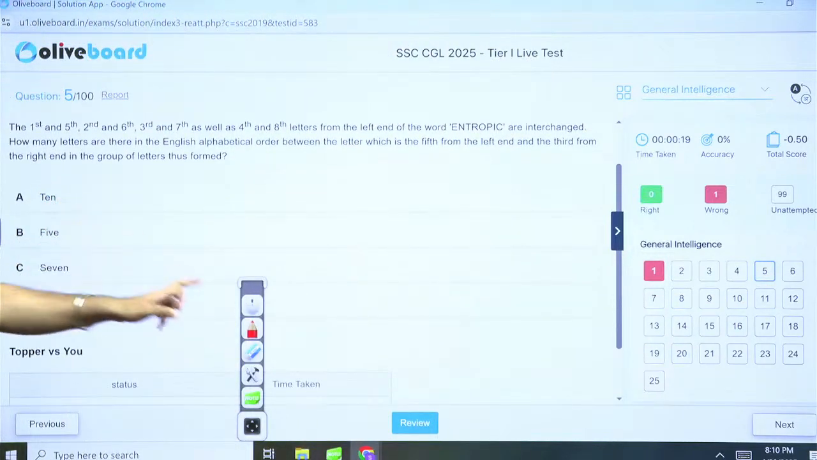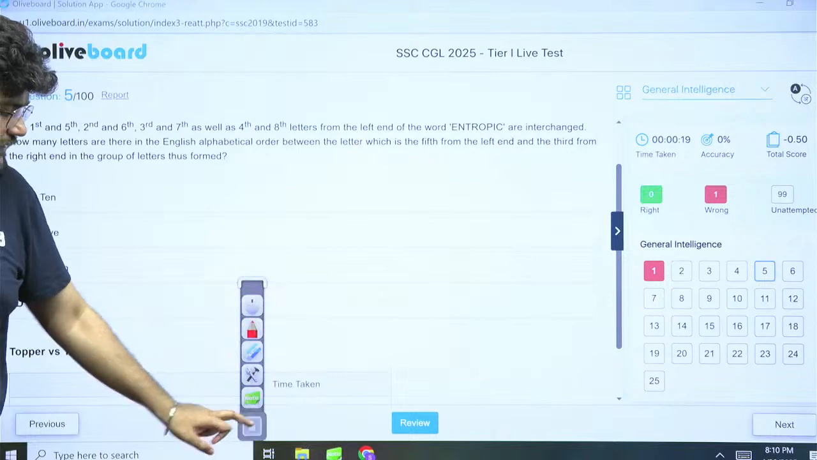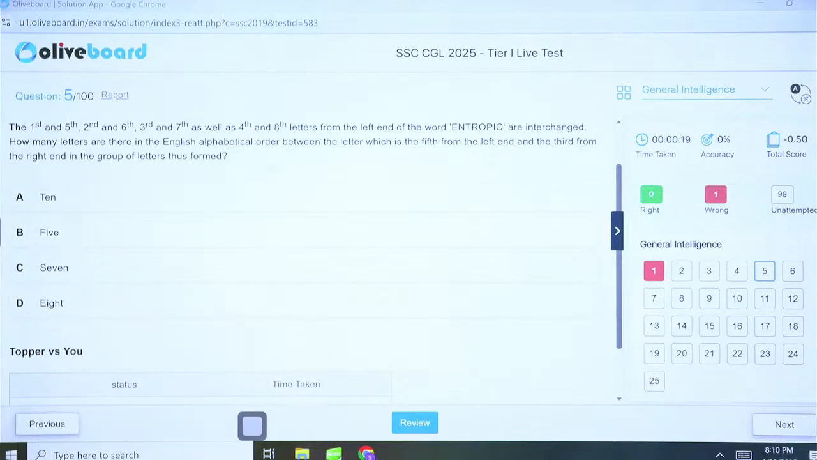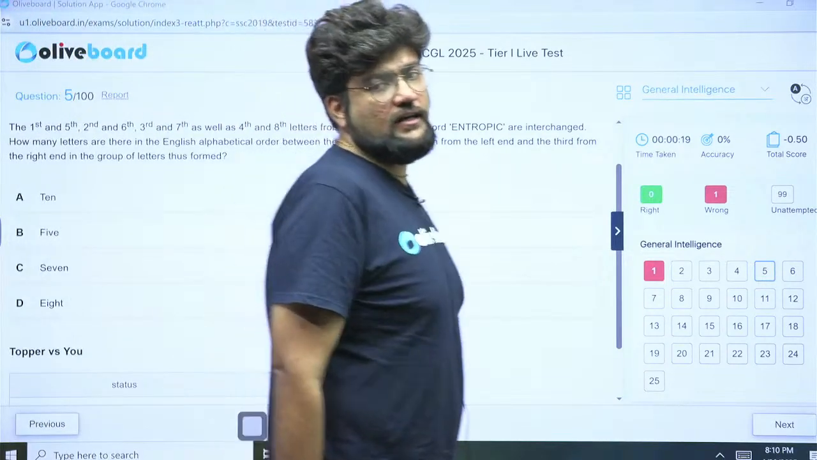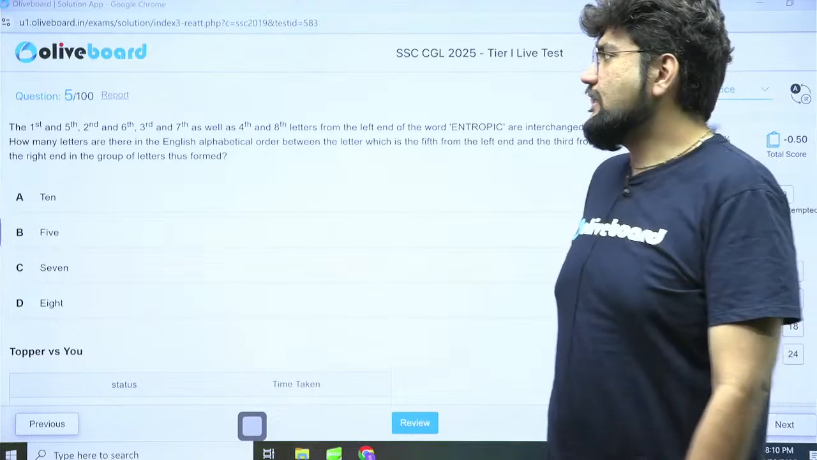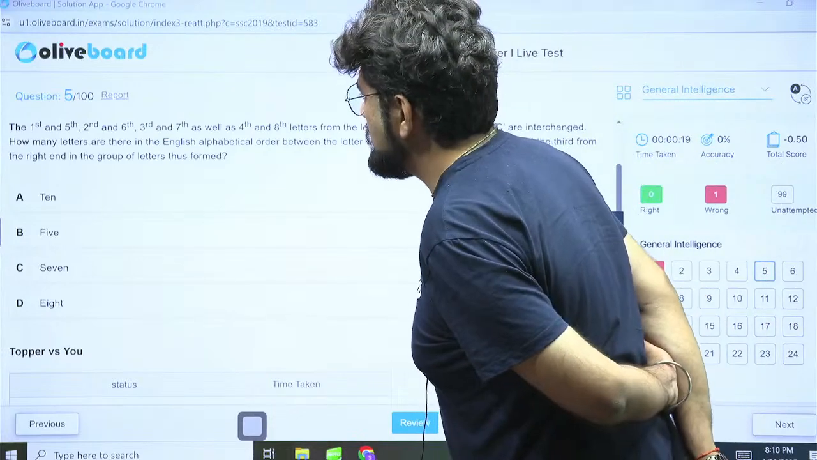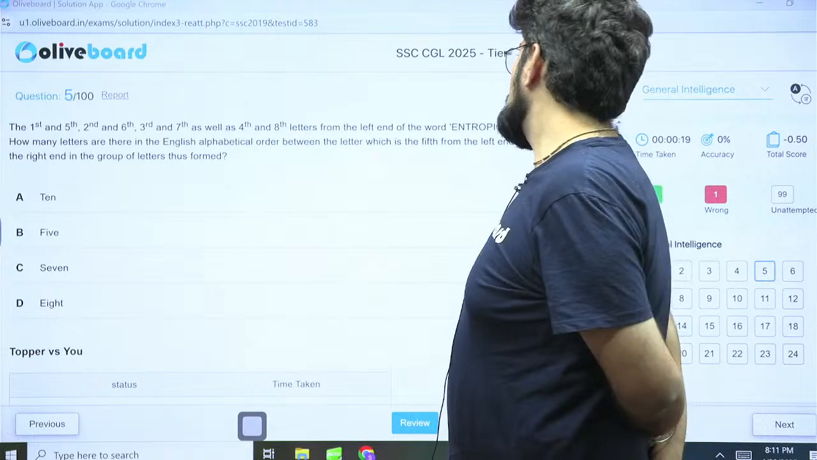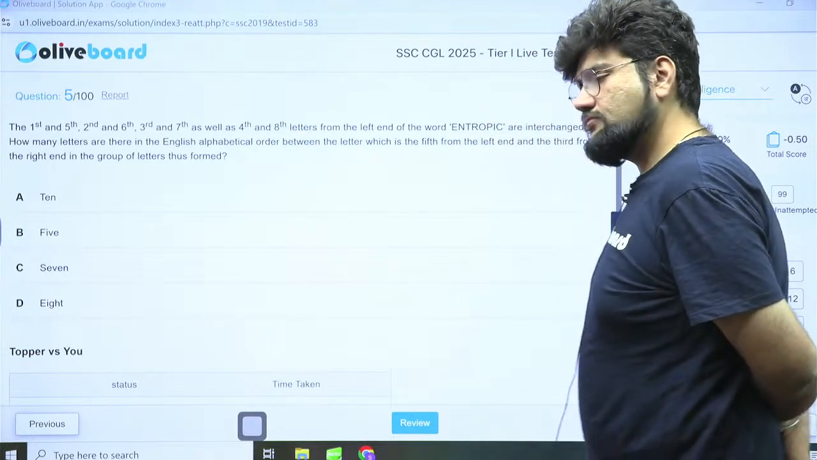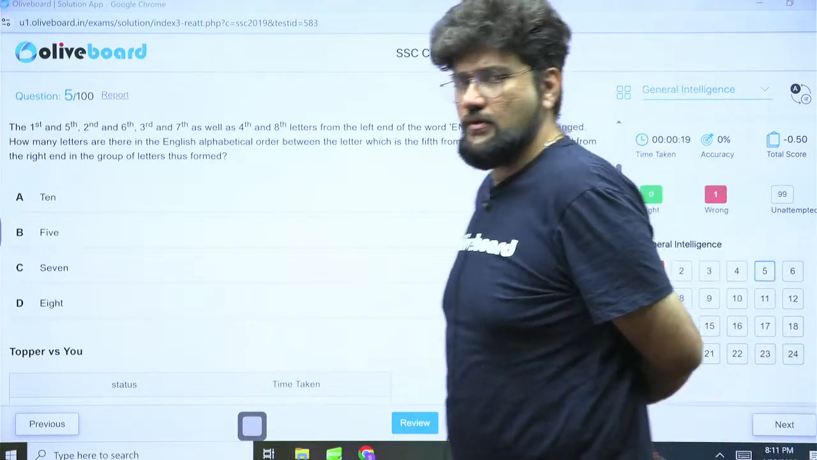This one is also interesting. You can do it quickly if you want to. I have taught this in my regular classes. So now they are giving you certain conditions. Okay, they are telling you that the first and fifth, second and sixth, third and seventh, and fourth and eighth letters from the left end of the word entropic are interchanged. Okay, not an issue, not a problem.